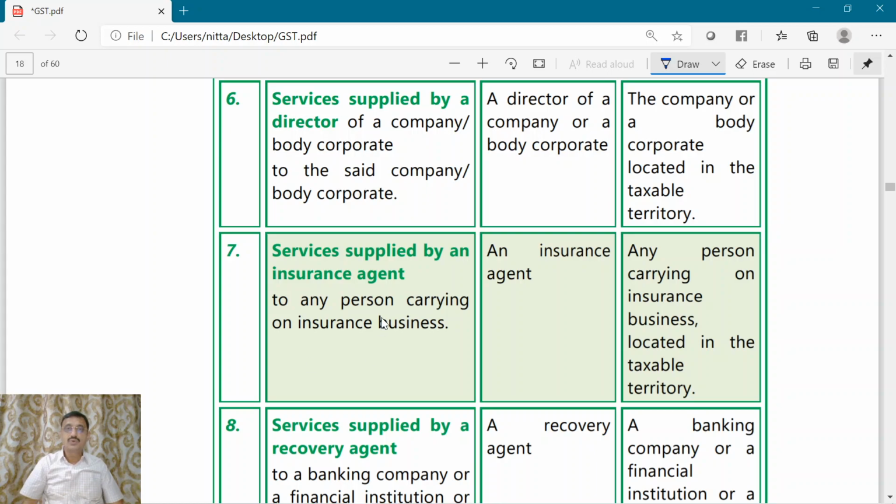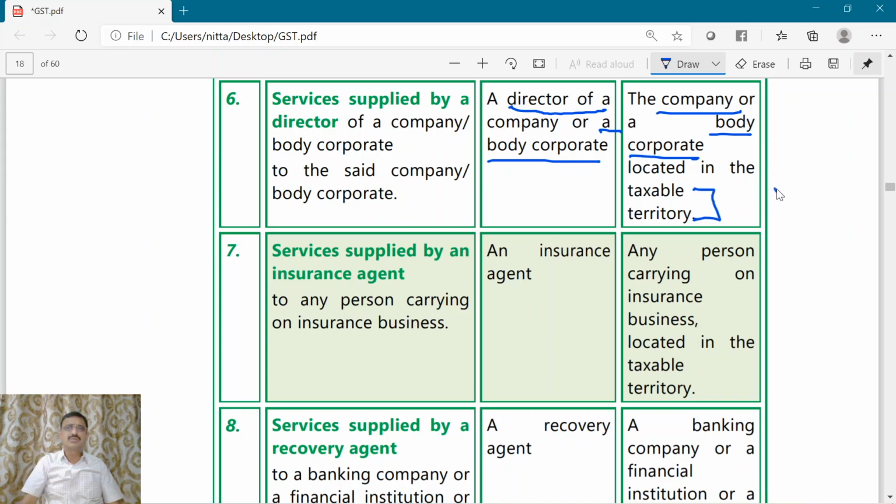Now here, who is the supplier of service? The supplier of service is a director of a company or a body corporate. Now who is the recipient? The recipient is the company or body corporate located in the taxable territory.